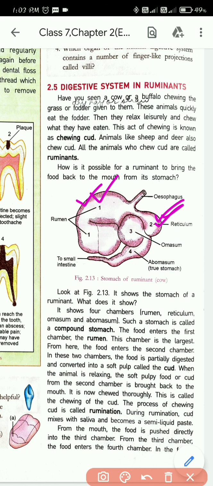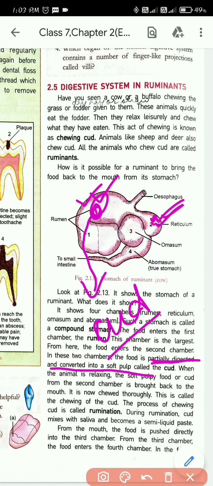The food that the cow has eaten is being partially digested. Here they have given also. Here it is being partially digested, and it's being converted into a soft pulp. So the food is partially digested, not completely. A little bit of digestion happens, and the partially digested food is known as what? Cud. Yeah, so here we have seen the word cud. Now you know what is cud.